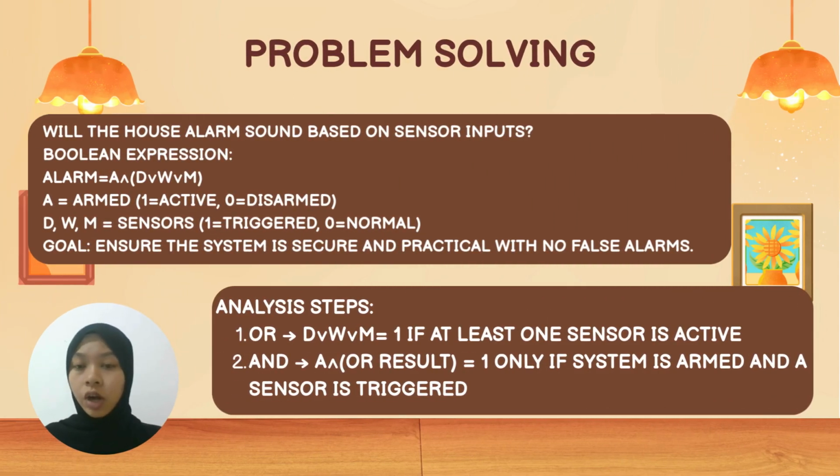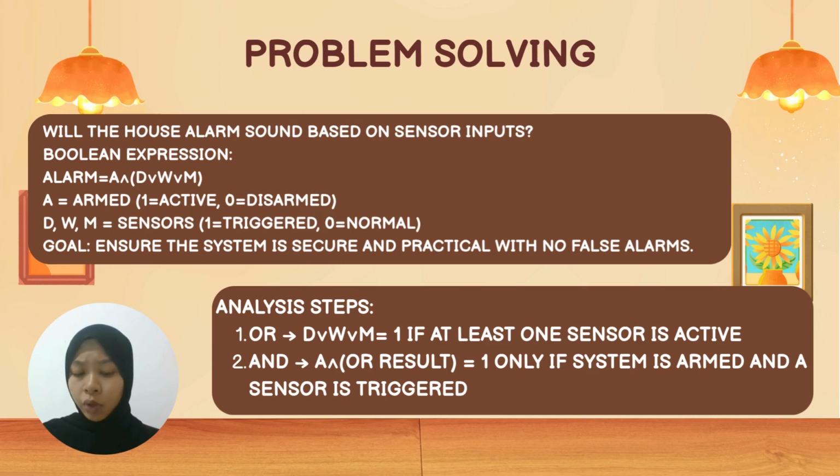Problem solving. Our question is, will the house alarm sound based on sensor inputs? So the Boolean expression is alarm equals A and (D or W or M). A stands for arm, where one means active and zero means disarmed. D, W, M are sensors for door, window, and motion, where one means triggered and zero means normal. Our goal here is to ensure the system is both secure and practical with no false alarms.